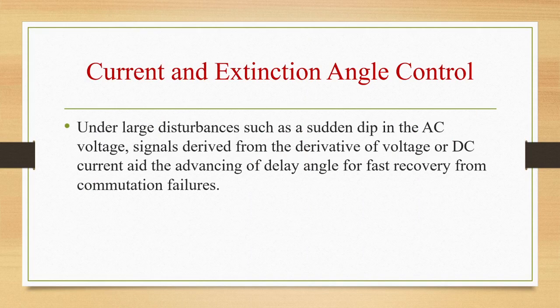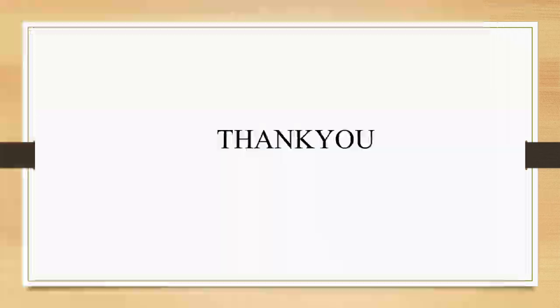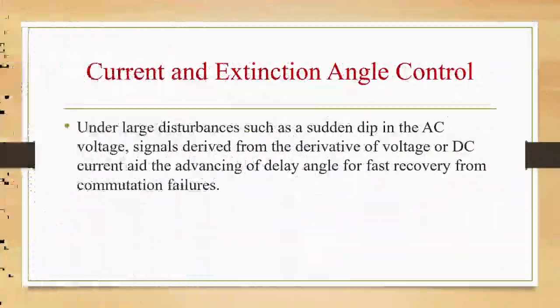In feedback control of extinction angle, the measured value of gamma will pass through a non-linear block. The control is made faster whenever gamma is less than gamma 1 and it will be slow whenever gamma is greater than gamma 2. So in the former case, fast control reduces the incidence of commutation failure, while in the latter case, instability due to the negative resistance characteristic of fast gamma control is avoided.